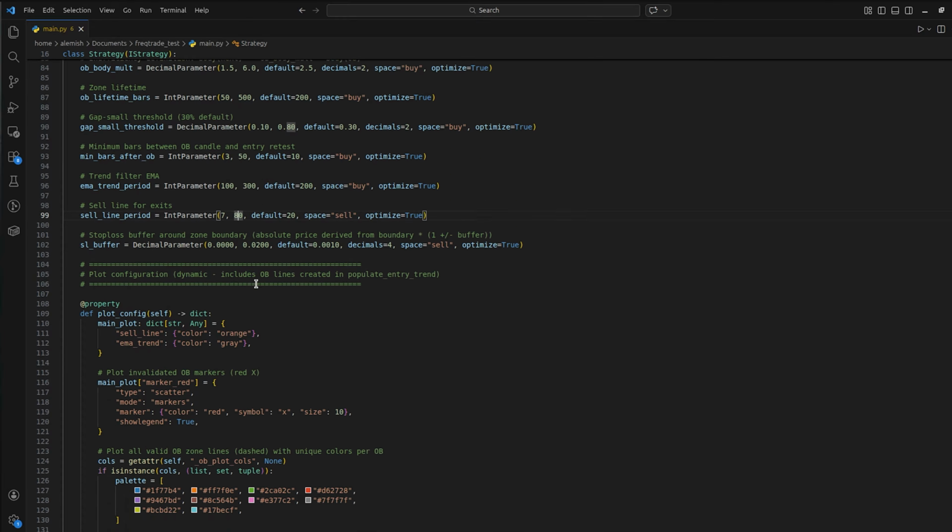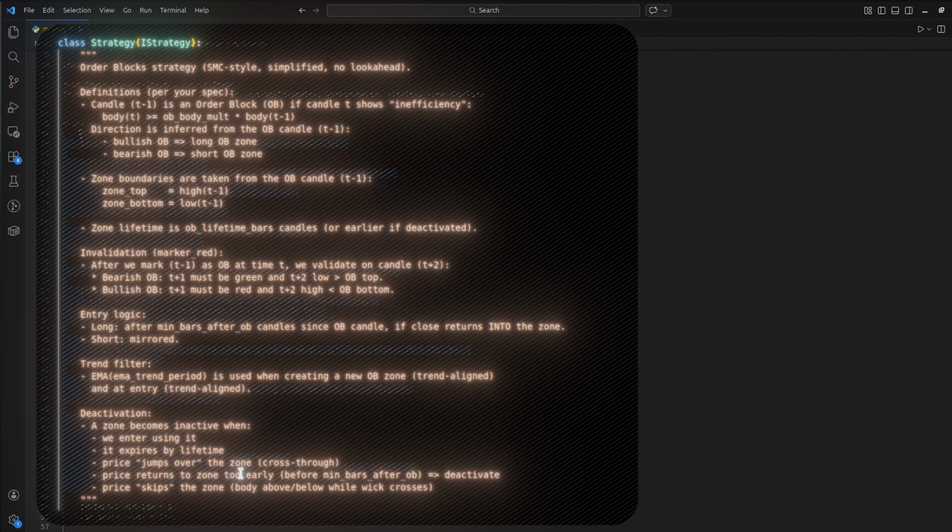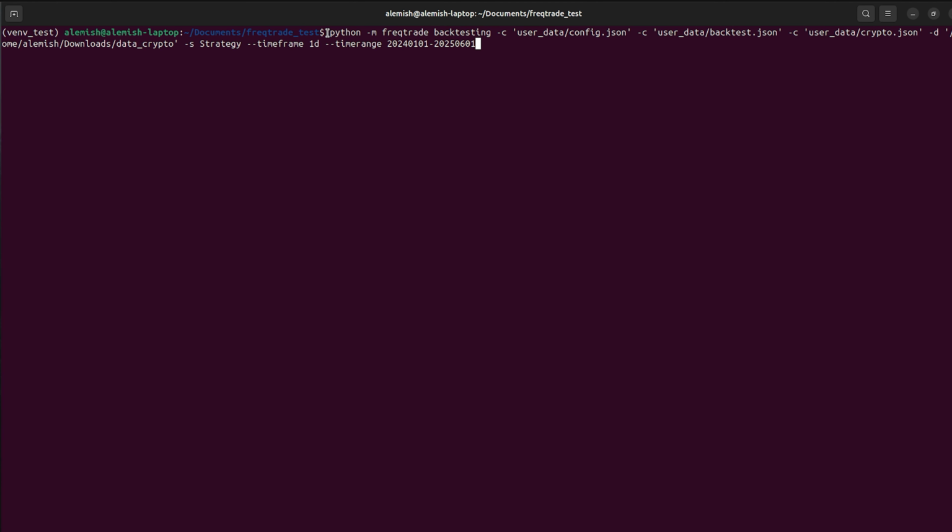So once again, here is the code of our trading strategy. Here we describe our logic. We also have some configuration files, and using this terminal command we can run backtests. So we say that we are using crypto market, what time frame we use, what strategy, and on what time we simulate it. So let's run this command and see what happens.